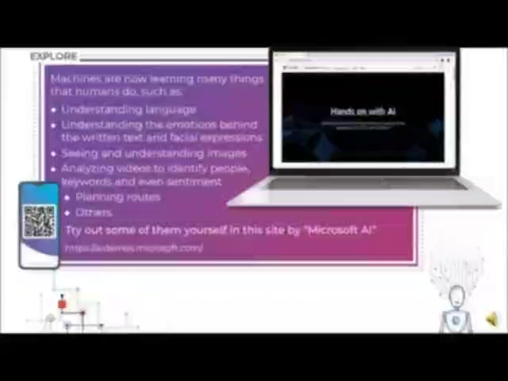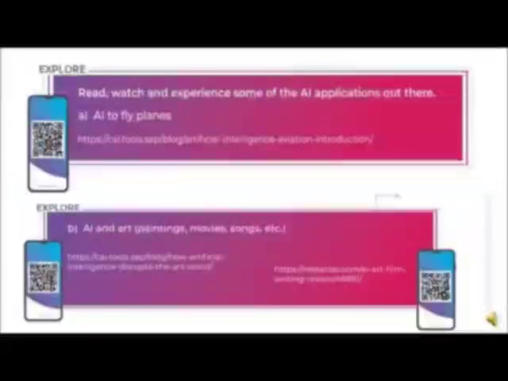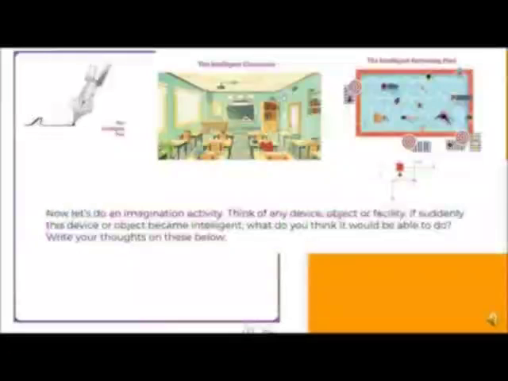Based on your past orders, the app provides you with suggestions for your next order. This is how a machine acts as if it's learning. So it is learning from you only. It's learning from the data given. It analyzes the data, it makes some relation, and then it gives some suggestion.